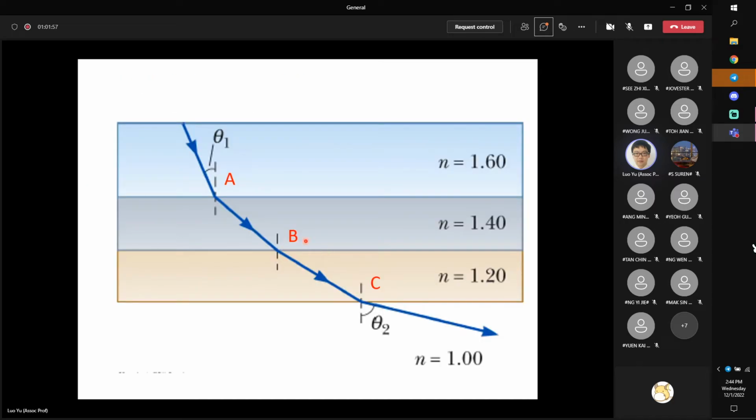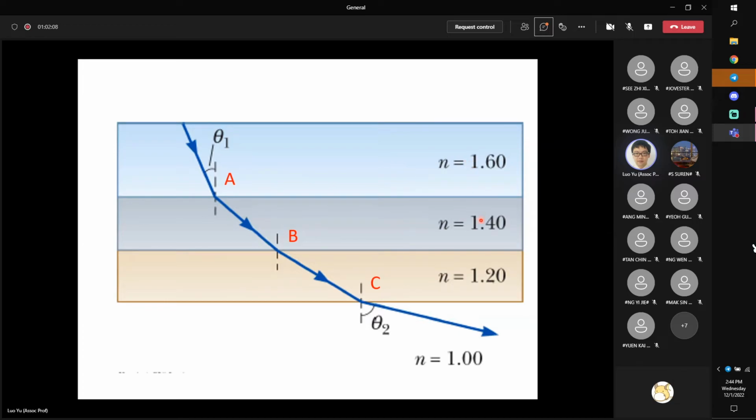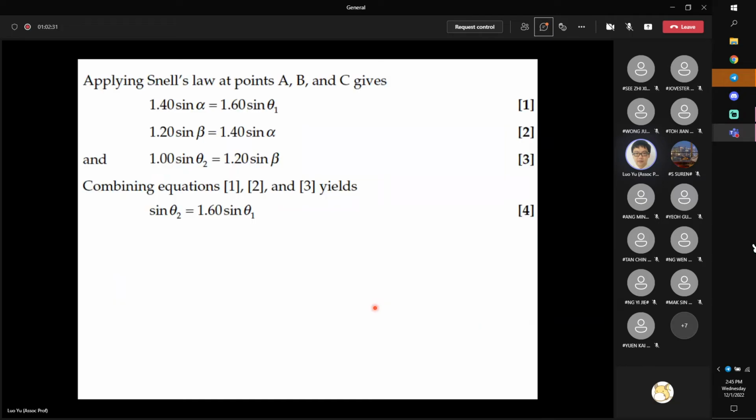If you apply Snell's law at these three interfaces: at the first interface, 1.6 times sine theta 1 equals 1.4 times sine alpha. At the second interface, 1.4 times sine alpha equals 1.2 times sine beta. At the last interface, 1.2 times sine beta equals sine theta 2. If you list these three Snell's law equations together,